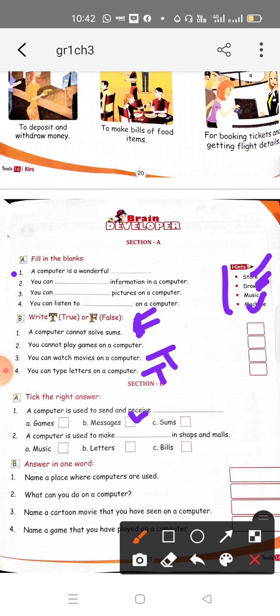Third one is: name a cartoon movie that you have seen on a computer. This answer differs from person to person because your choices are different. You can write the name of your own cartoon movie which you have seen on a computer. Like if I have watched the Tom and Jerry cartoon, or if I have seen the Lion King movie, the answer will vary. You can write your own movie name.